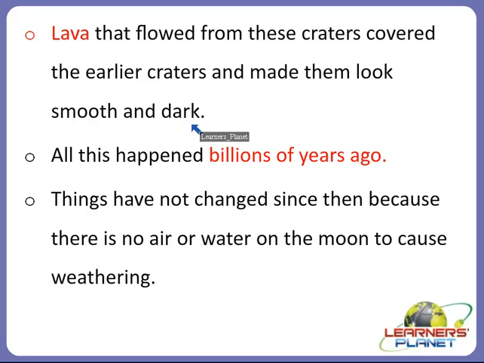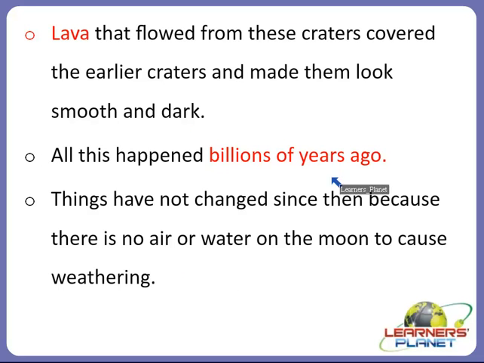Now you must be imagining that the craters appeared billions of years ago, but then too we can see the craters today. Why? Now you must be thinking that as all the planets' surfaces change with time, why didn't the surface of the moon change? Why didn't the craters disappear on the moon?